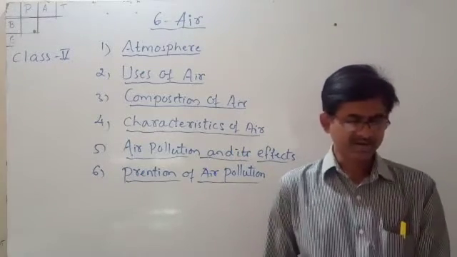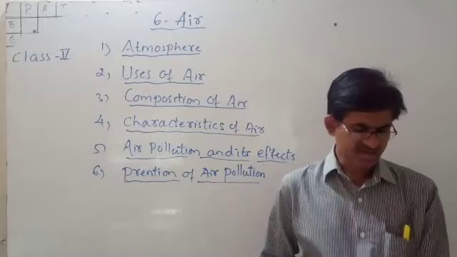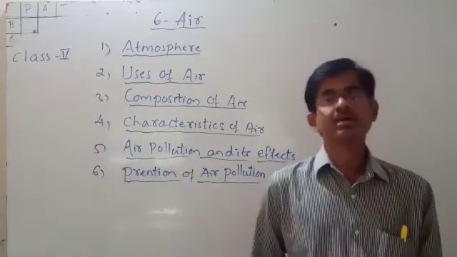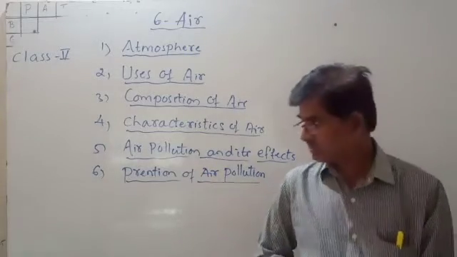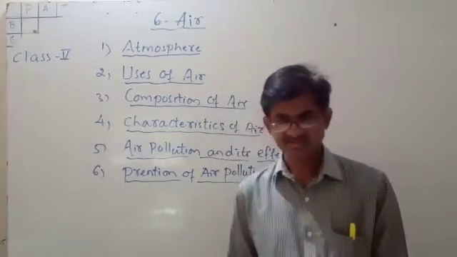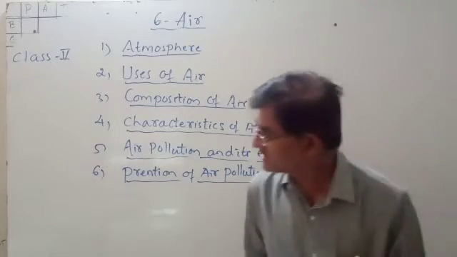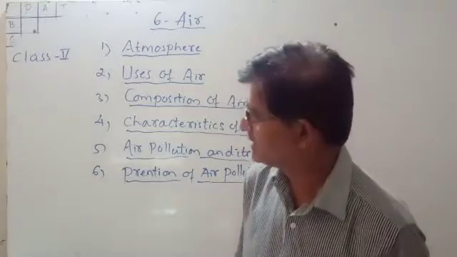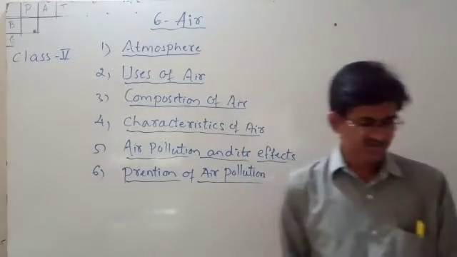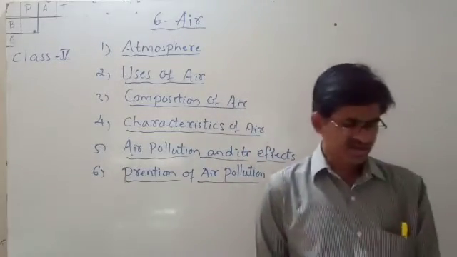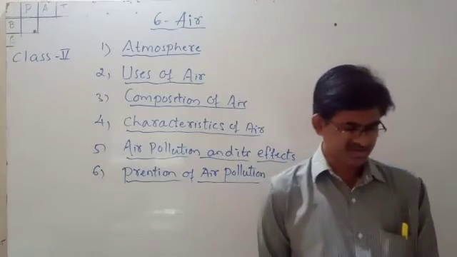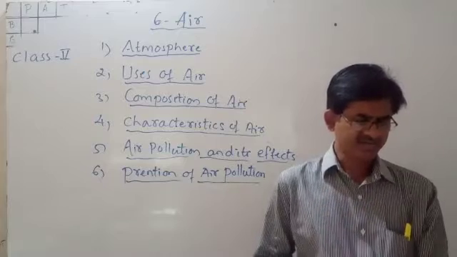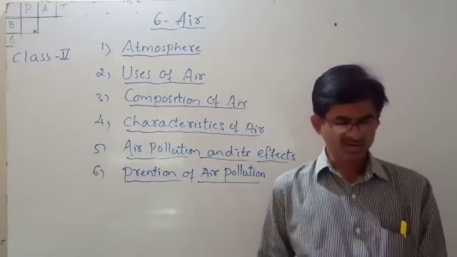We already learned in the last lesson that resources like air, water, soil, minerals, plants, and animals are called resources. We call them resources because they are continuously available in nature, and even after continuous use they will not finish.